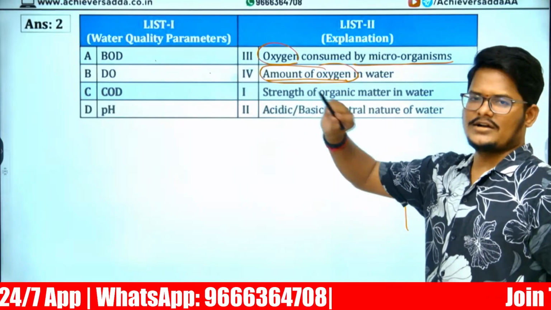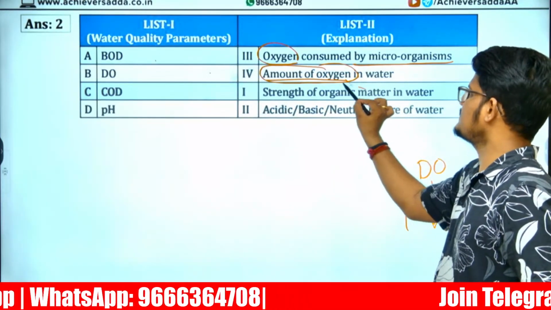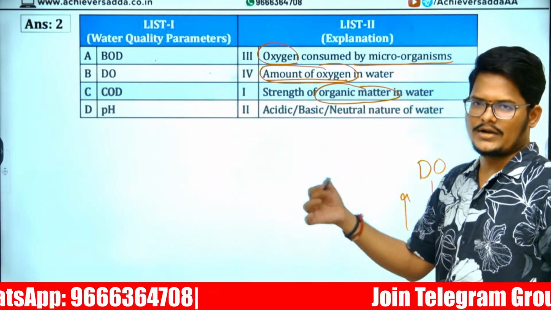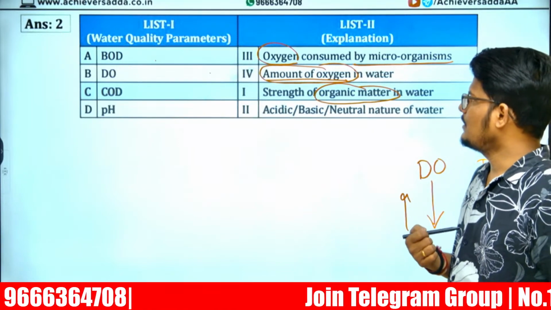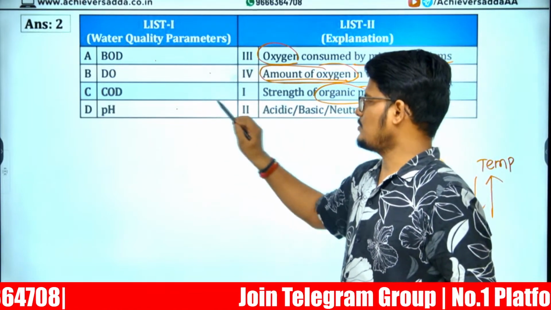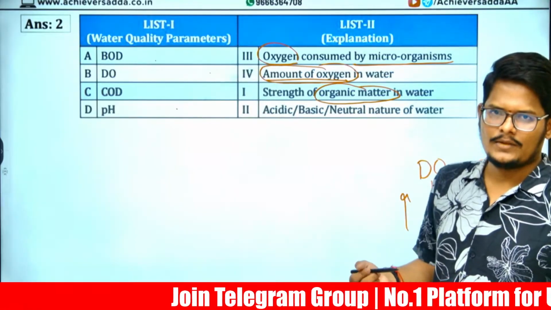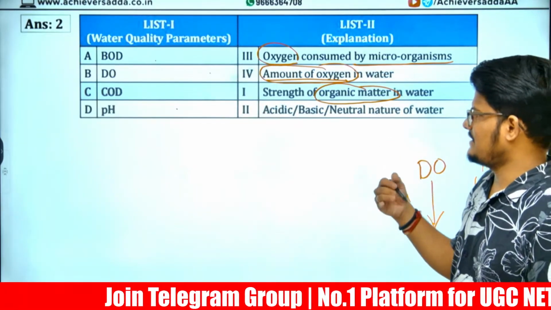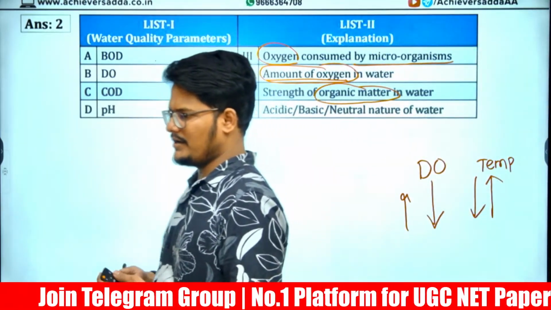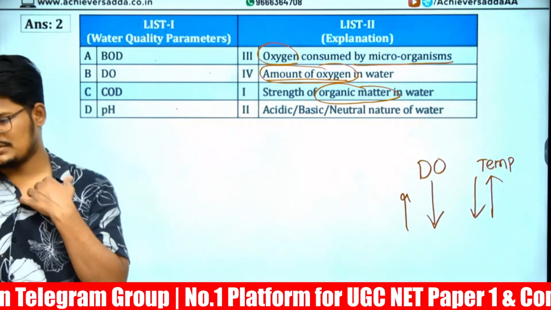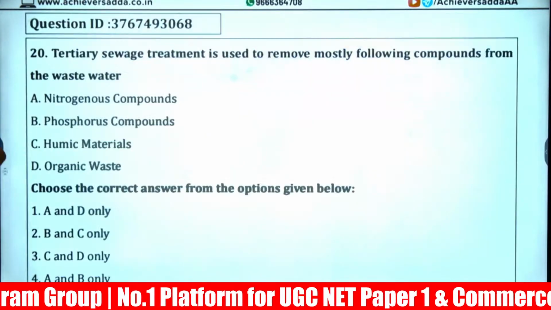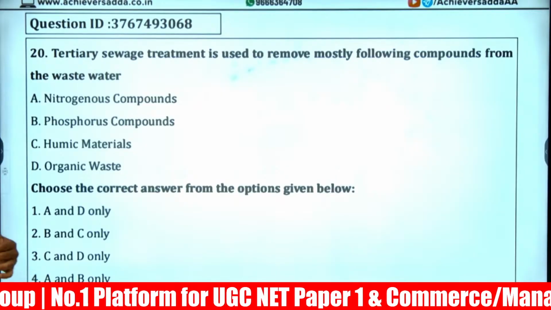Next, chemical oxygen demand, COD. This is about organic matter in the water, the strength of organic matter. Right? Potential of hydrogen decides the water quality, whether it is acidic in nature, basic or alkaline in nature, or neutral in nature. That comes under the water quality parameter comparison.